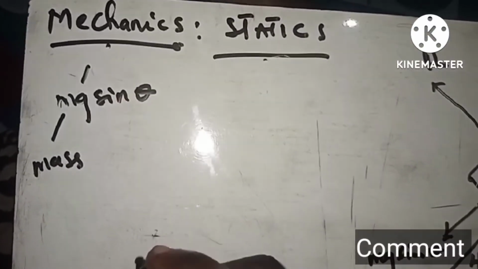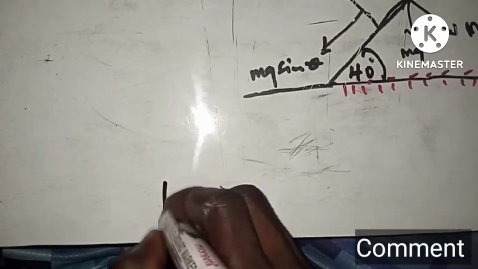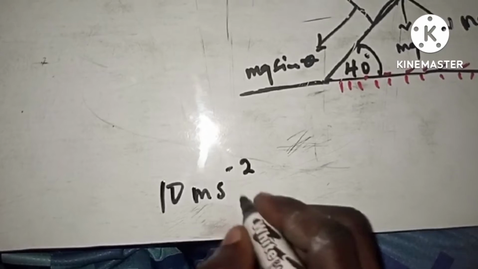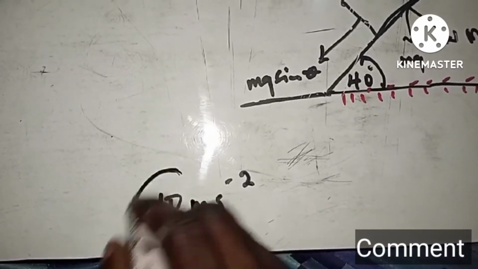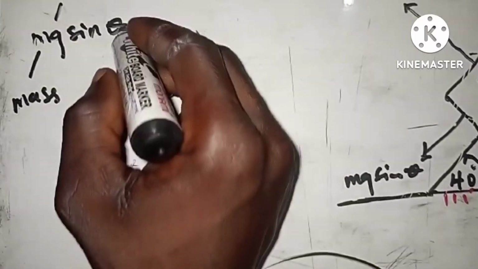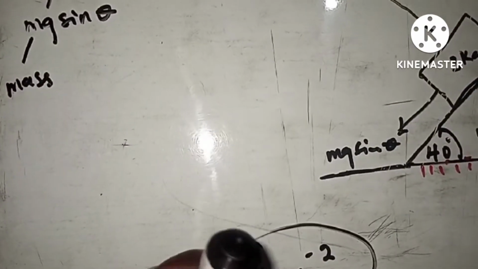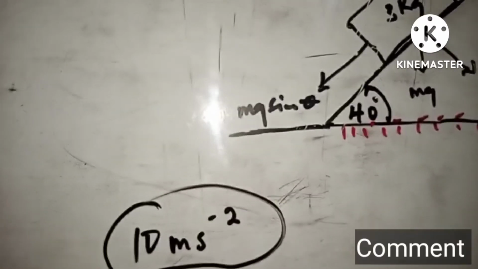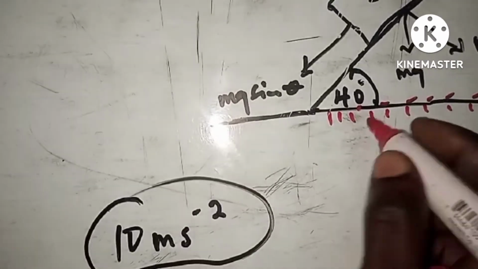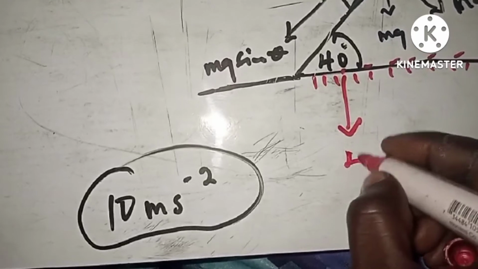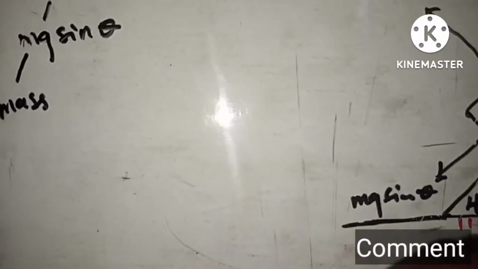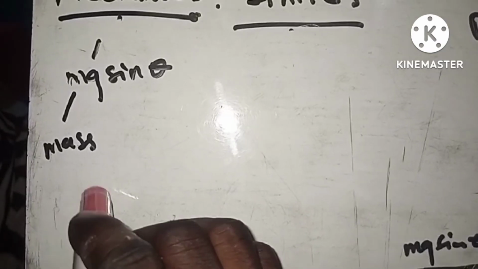So the gravitational acceleration was given to us in the question, that should be 10 meters per second squared, right? In some cases, that is 9.8, right? So here we are going to use 10 meters per second squared, and then sine theta, where theta is the angle that they gave to us. So theta will be the angle at 40 degrees, right? So this is the angle. So we are given all these things in the question. So you have to pay closer attention: this is exactly the force that we are looking for.